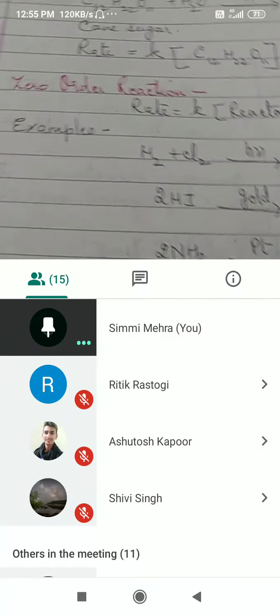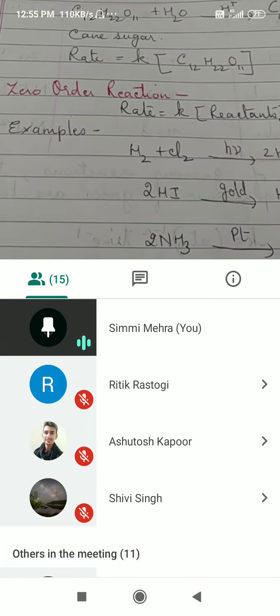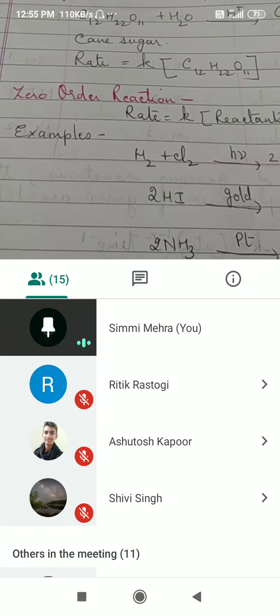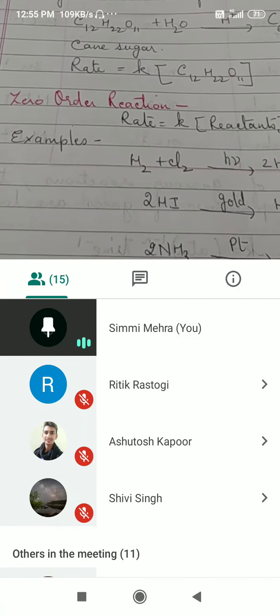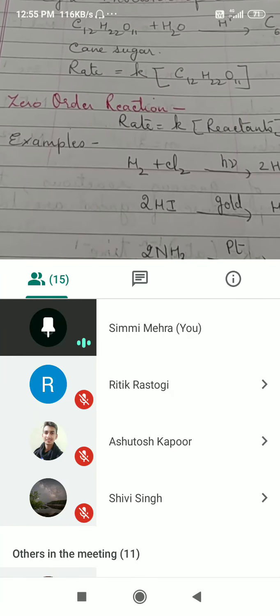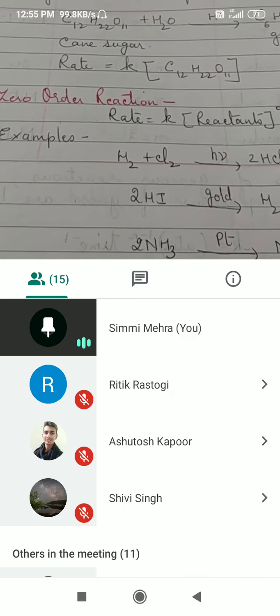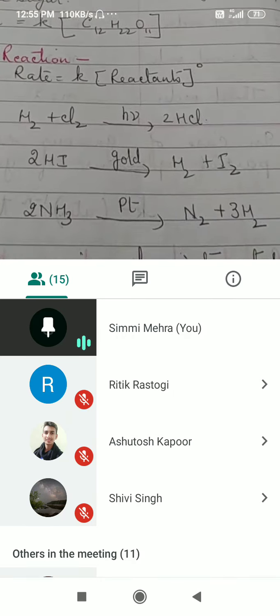Okay, another interesting thing is zero order reaction. I just now explained it to you. If the rate of reaction is independent of the concentration of the reactant molecules, then the reaction is said to be of zero order. There are examples of zero order reaction.